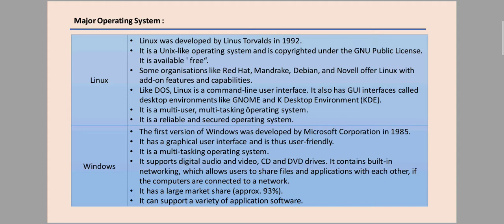We use this operating system in our school laboratories and computer labs. It contains built-in networking which allows users to share files and applications with each other if the computers are connected to a network. It has a large market share, approximately 93%. That means Windows is the most popular operating system in the world. It can support a variety of applications and software. This is the most important feature: this type of operating system supports a variety of application software.